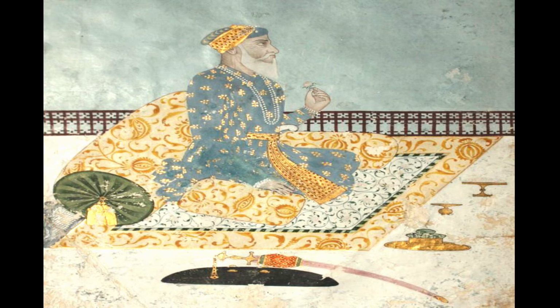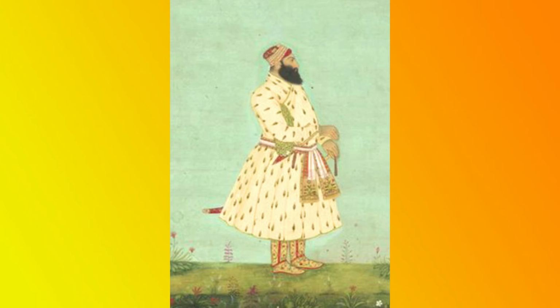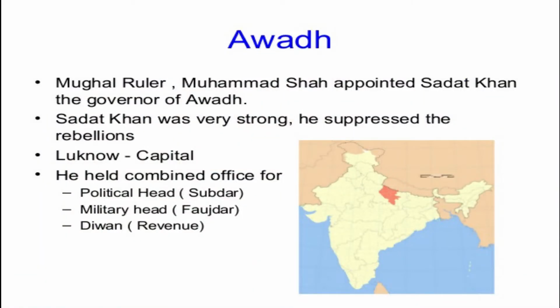Sadat Khan was succeeded in 1739 by Safdar Jung. Under him, Awadh had a long period of peace and prosperity, and it resulted in the growth of a distinct culture centered at Lucknow. Lucknow, now their capital, became a major center of art and culture.